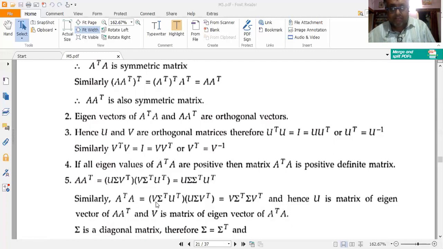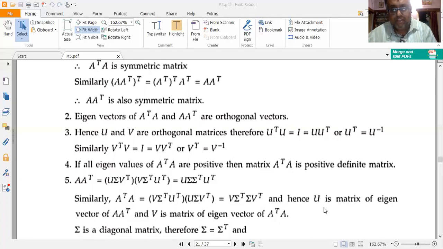Similarly, A transpose A is written as V sigma transpose U transpose into V sigma transpose U transpose, the whole transpose. After applying the transposition rule, I get V sigma transpose U transpose into U sigma V transpose. Now U transpose into U is equal to I after rearranging, and any matrix multiplied with the identity matrix gives the same matrix only. So U transpose U gives me I, and that's why I get V sigma transpose sigma into V transpose.